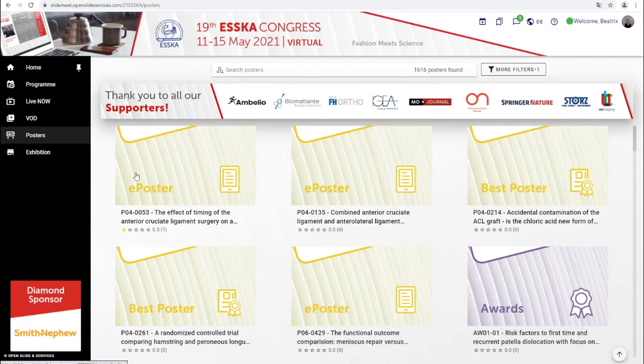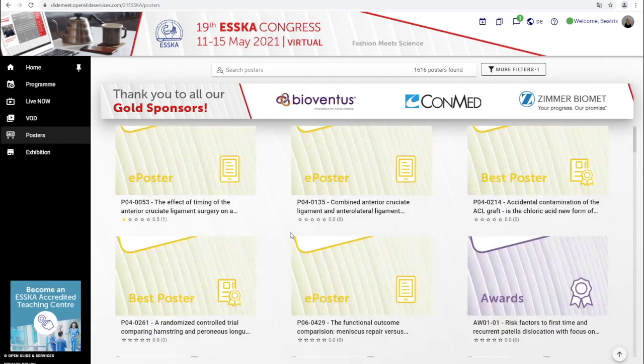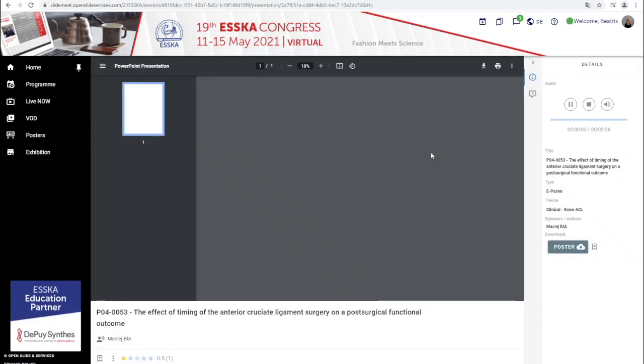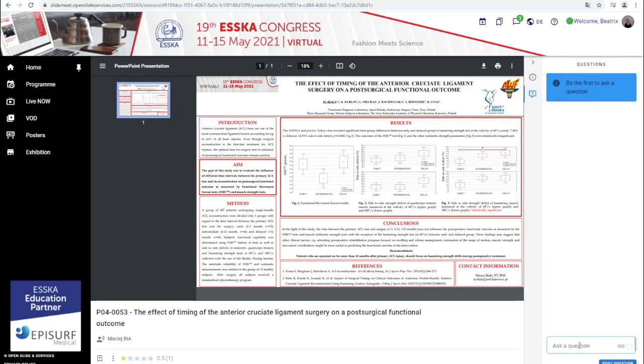This tab will show you all e-posters and free papers. You can bookmark and rate the posters as well. You can also ask your questions to the authors through the Q&A feature.